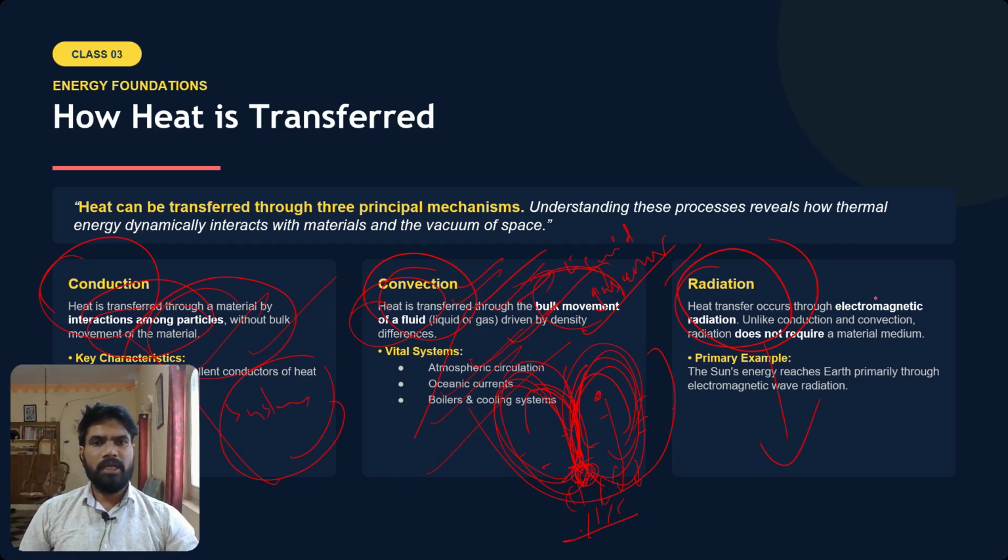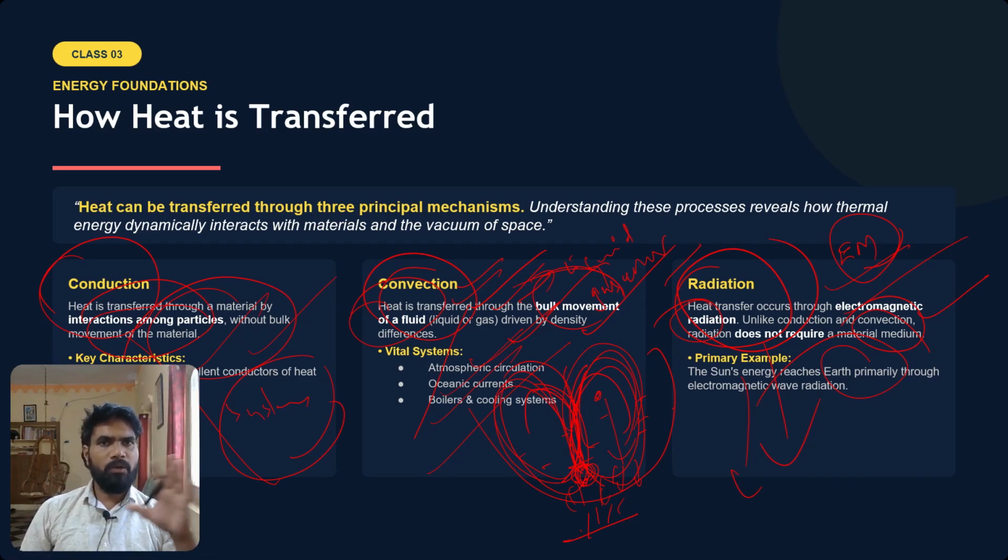Then finally we will see radiation. What happens in radiation? Heat transfer occurs through electromagnetic radiation. Unlike conduction and convection, radiation doesn't require a material or medium for transmitting heat. For example, the sun's energy reaches earth, and between sun and earth, to a great extent, there is no medium at all.